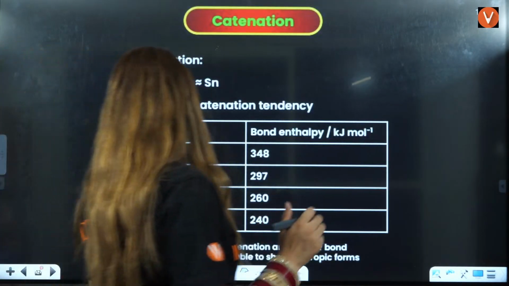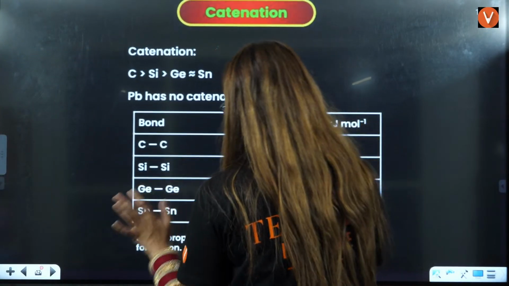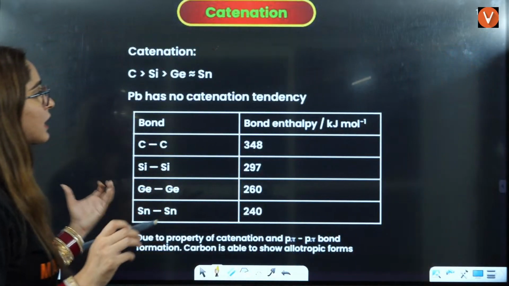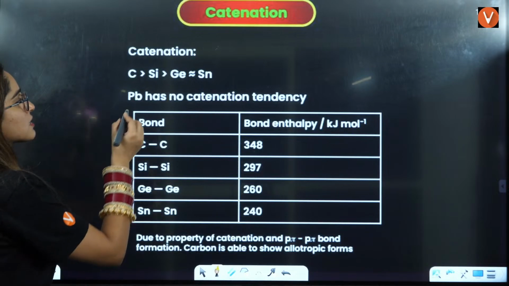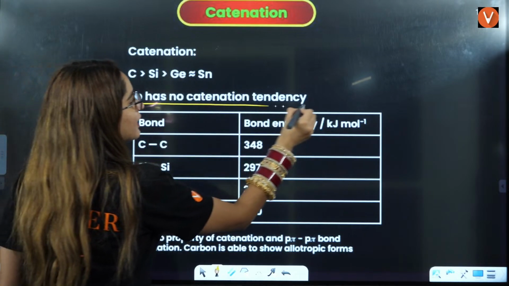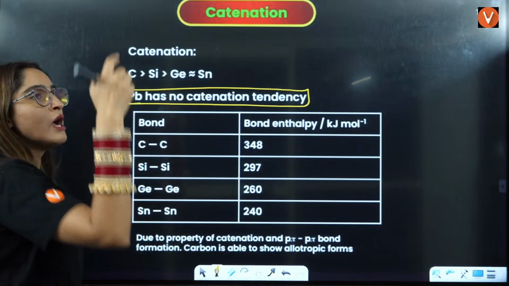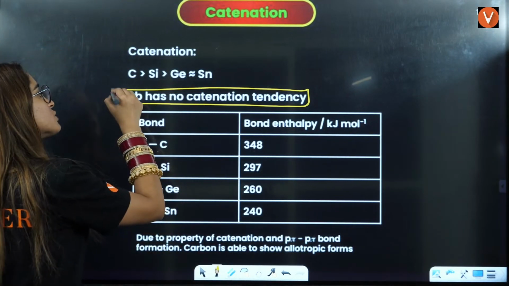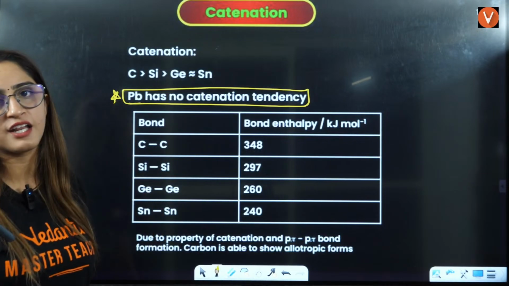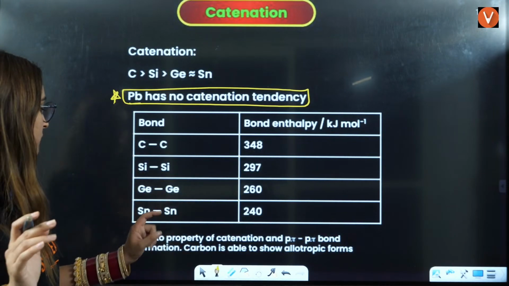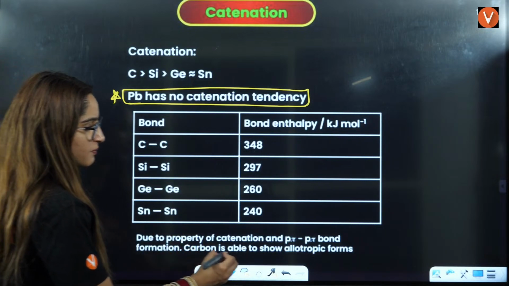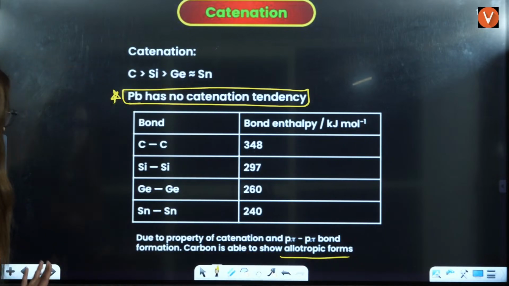Now, this is the catenation property that also decreases down the group. Catenation property is the self-linking property here, right? Next, Pb has no catenation tendency. They can ask you, out of the following which does not have any catenation tendency, that is Pb does not have any catenation tendency, right? Due to the property of catenation and p-pi formation, carbon is able to show allotropic forms here.